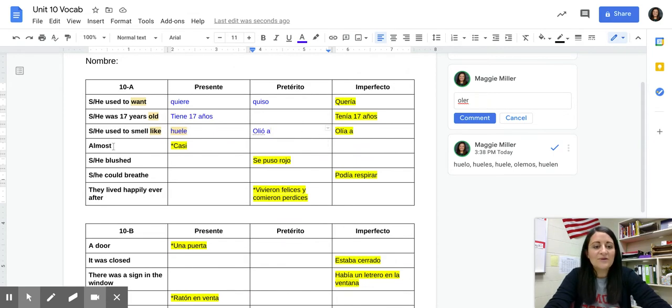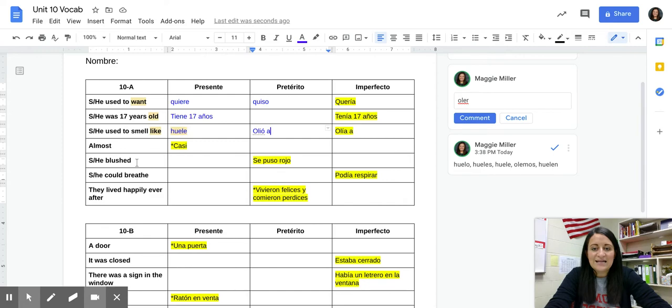And the next one, almost, casi. It's not a verb, so we can't conjugate it. You've actually seen that word already. If you think back to Spanish 2, the first book that you ever read was called Casi se muere. He or she almost dies. So you did see casi then.